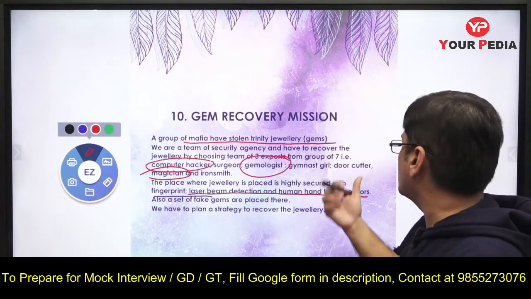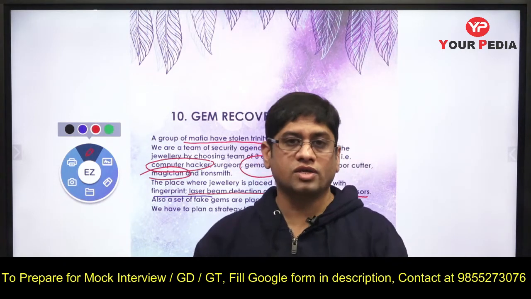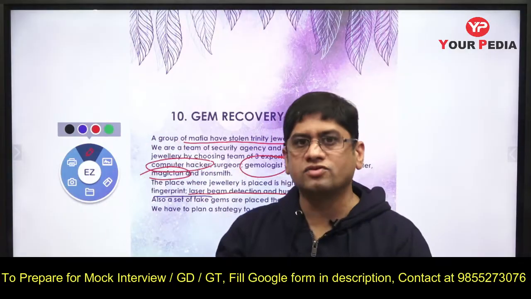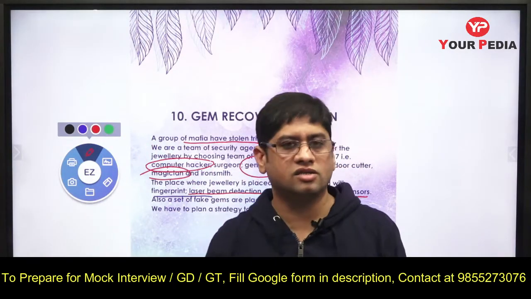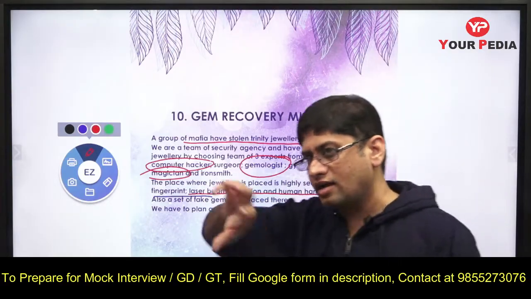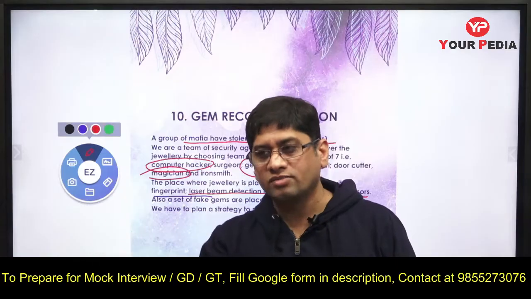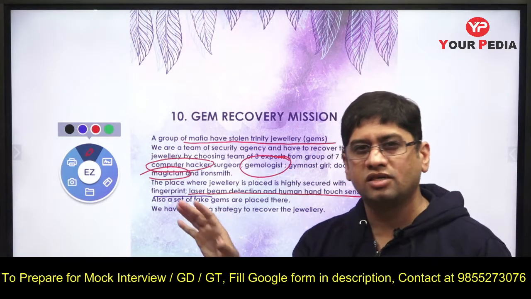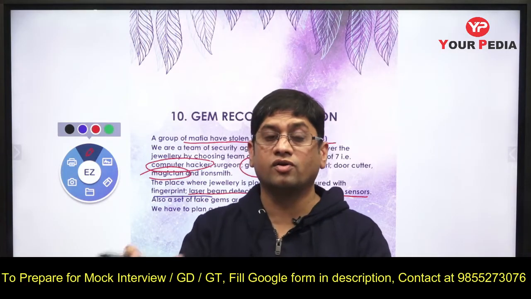इसका भी आयरन स्मिथ और डोर कटर का कोई रोल नहीं है, बिकॉज डोर वहां पे हमें नहीं बताया उसने कि डोर है, we don't know that this is a door. So there are some kind of security features which this computer hacker can dysfunction, create dysfunctional things for that, and this magician can create some kind of aura, some kind of camouflage things he can create and hypnotize the security people, and they will not get to know.